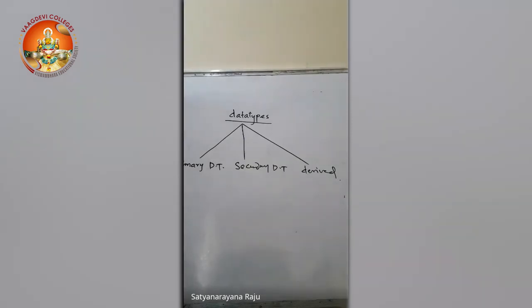So they are called primary data types. Inbuilt means it was already built in, provided by the language. Data types already defined by the language are called fundamental or inbuilt or predefined or primary data types.